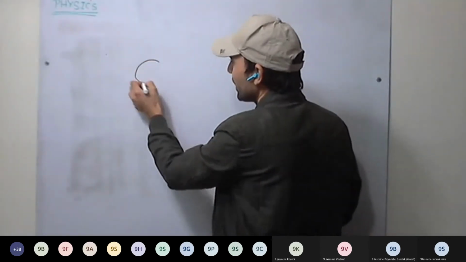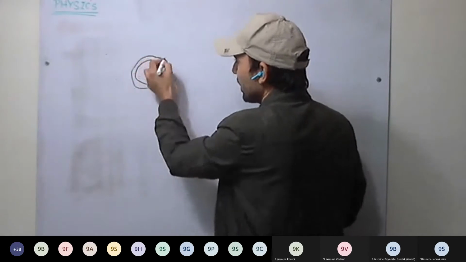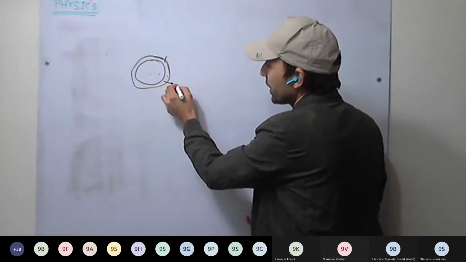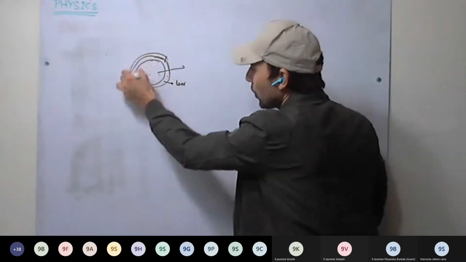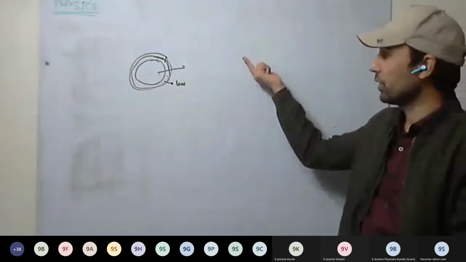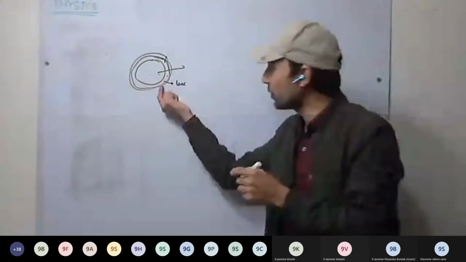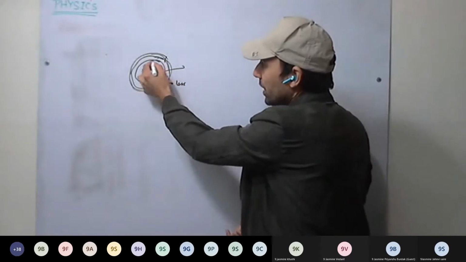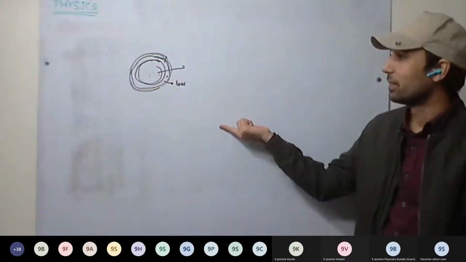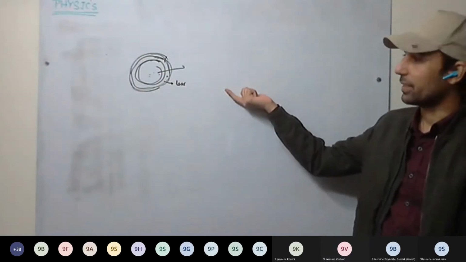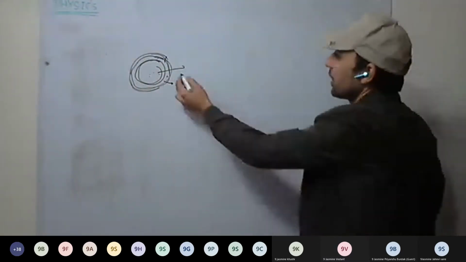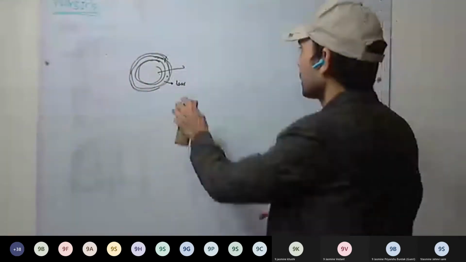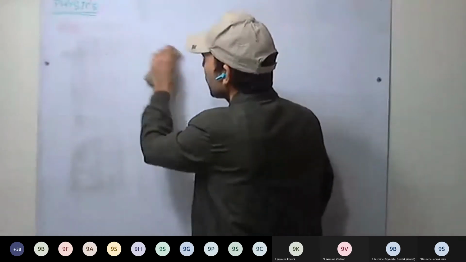When it is not peeled, this is inside, this is the skin. There is air trapped between the skin and the fruit, and the density of the outer cover is less. So the average density of the whole orange is less as compared to the density of water, so it floats. But when we remove the outer part, the skin was less dense as compared to the inside part. This density is more. So it is all a case of average density. As well, you have seen the outer covering floats on water. It means it is less dense.